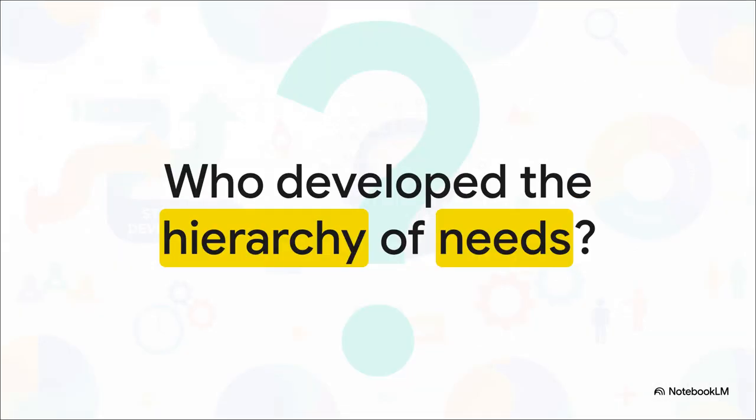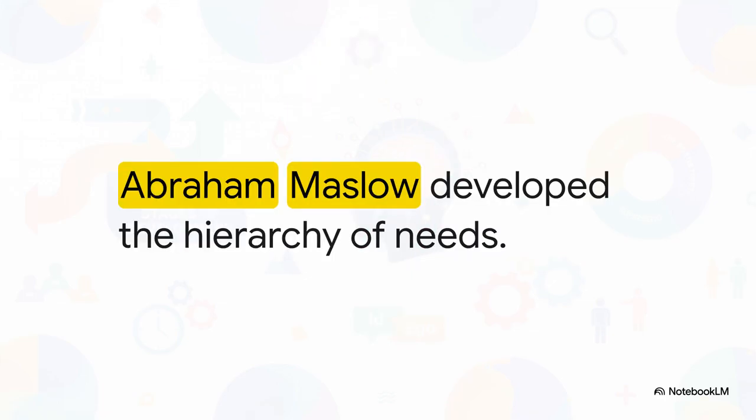Let's test your memory on one of the most famous models in all of psychology. Who developed the hierarchy of needs, that famous pyramid framework that leads all the way up to self-actualization? Is it A, Sigmund Freud, B, Albert Bandura, C, Abraham Maslow, or D, Carl Rogers? If you guessed C, Abraham Maslow, you are right on the money. Maslow's hierarchy is a brilliant contribution to understanding human motivation. It shows that we absolutely must fulfill our basic survival needs before we can achieve our unique, self-actualized personality.